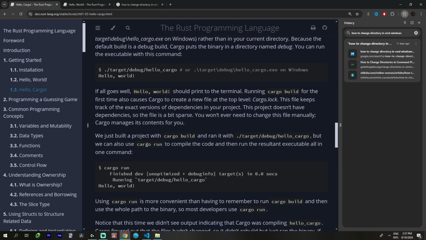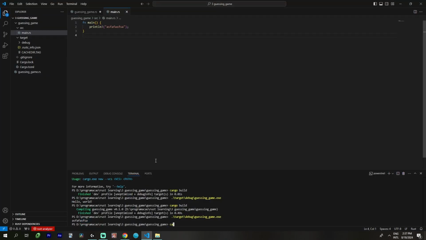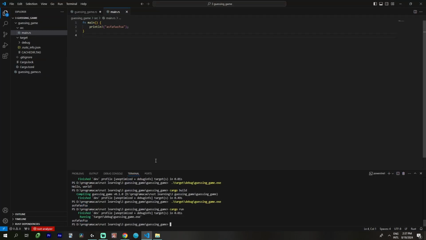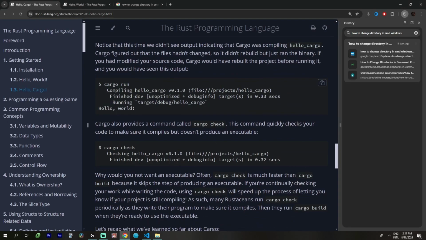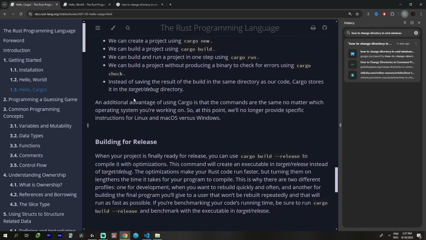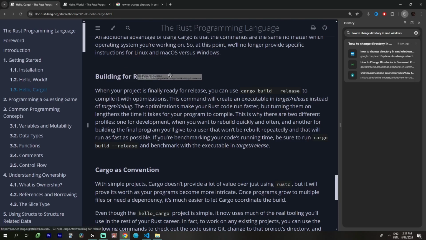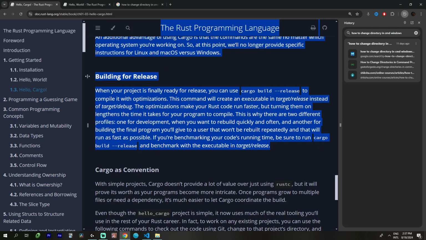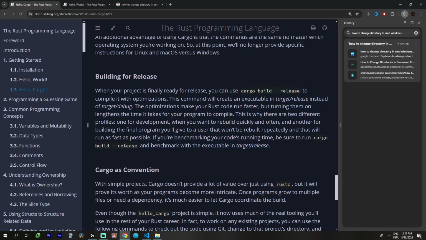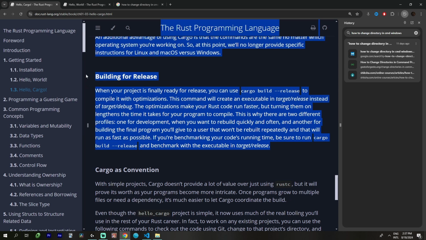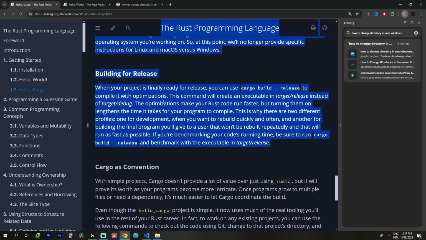Cargo run. Alright. Beautiful release. Oh yeah. You always have to cargo build --release when it's the final version, because it will be a better file, something like that.